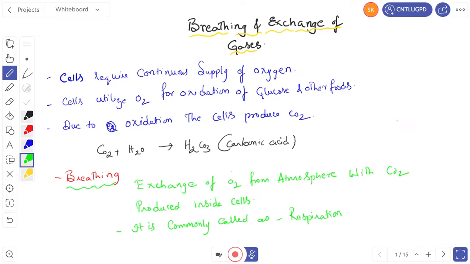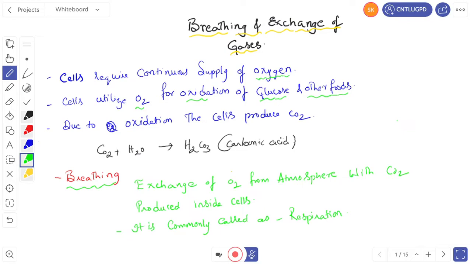Cells require a continuous supply of oxygen. Why? Cells utilize oxygen for oxidation of glucose and other food materials for the liberation of energy. Unless oxidation takes place, we cannot get the energy. So for the liberation of energy, oxidation of glucose and other food material should take place.